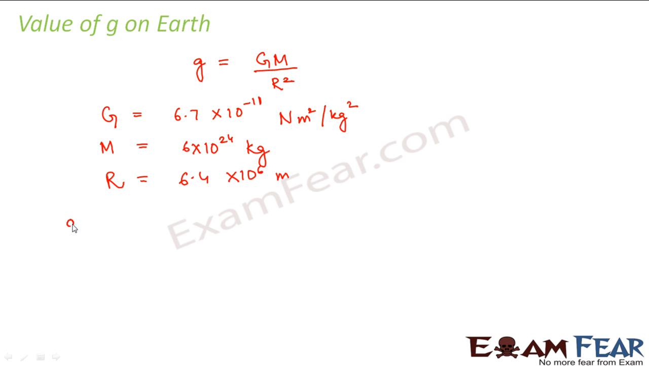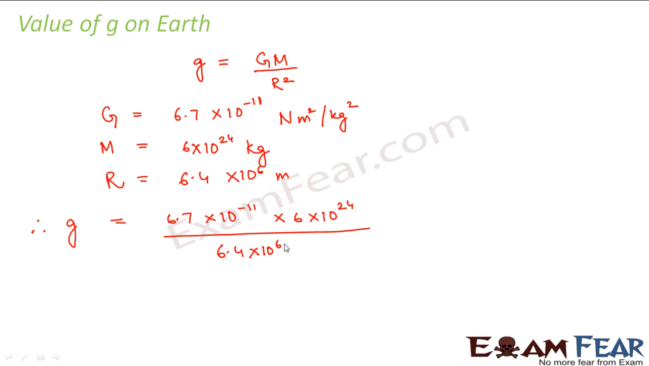So putting these values, we can calculate the value of acceleration due to gravity. It will be 6.7 into 10 to the power minus 11 into 6 into 10 to the power 24, divided by 6.4 into 10 to the power 6 whole square. So this value of g comes out to be 9.8 meter per second square. This is the value of acceleration due to gravity on the surface of the earth, right?